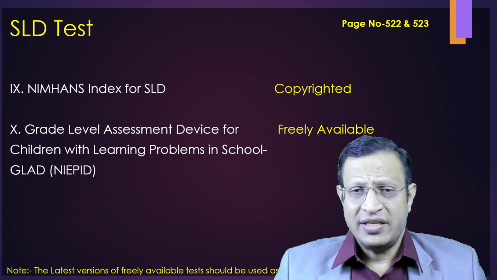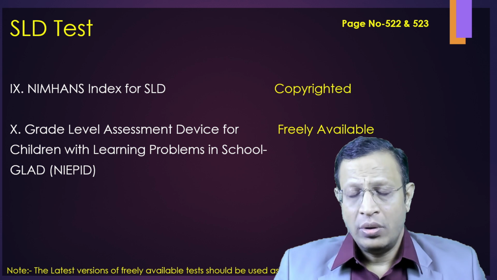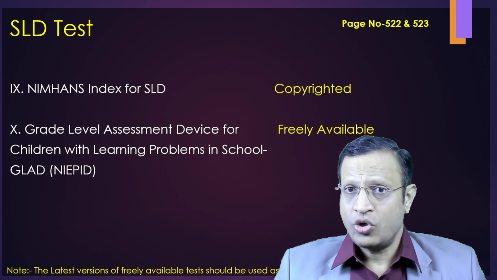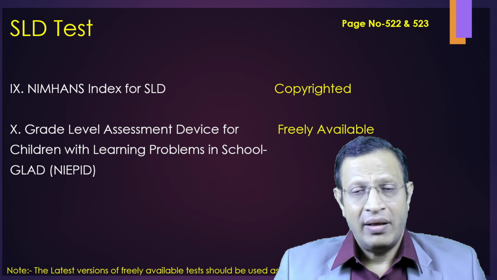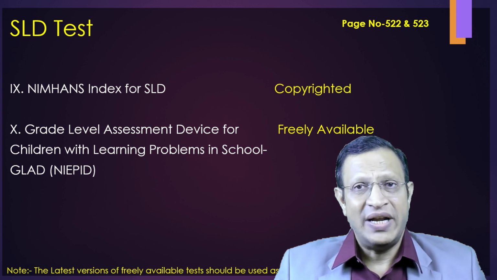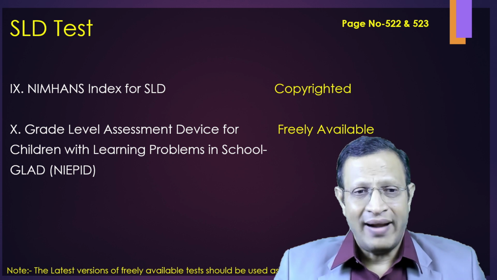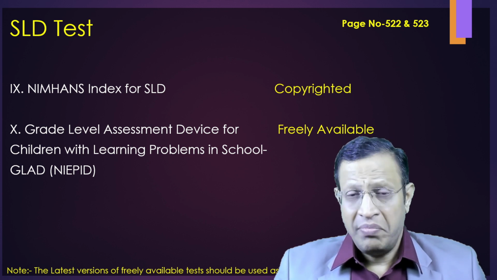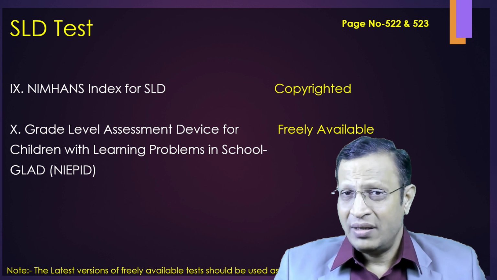With regard to SLD assessment, they have mentioned 2 important tools. One is Nieman's Index for SLD, which is copyrighted, and the other one is the Grade Level Assessment Device for children with learning problems in school, that is GLAD, which has been developed by NIEPID and is freely available, but it will do assessment only up to the 4th standard.